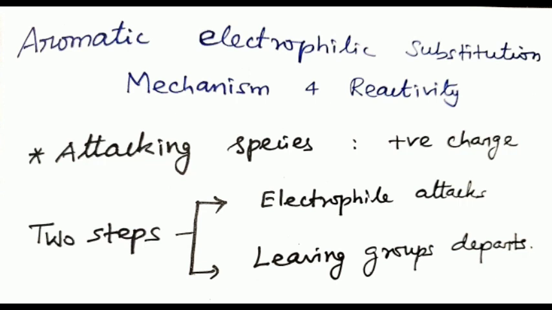The most common leaving group in electrophilic displacement reactions is a proton, that is H plus. In this mechanism, the electrophile attacks in the first step, giving rise to a positively charged intermediate, that is arenium ion. The leaving group departs in the second step.